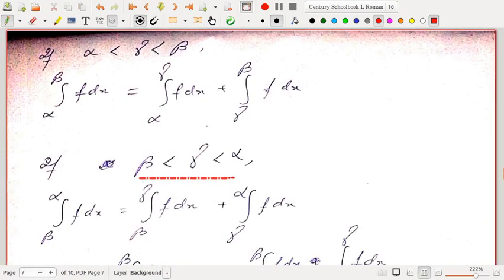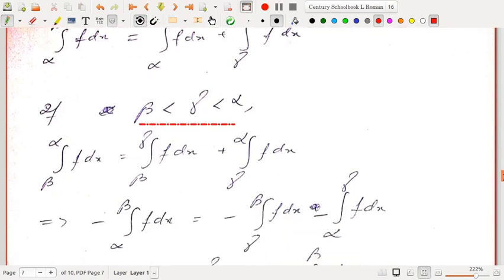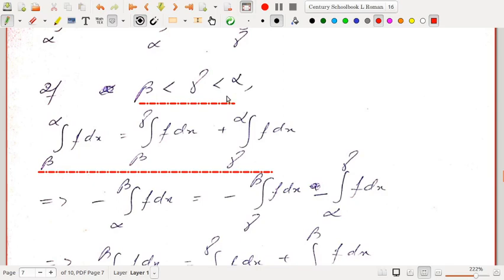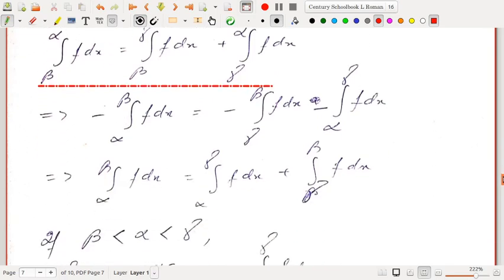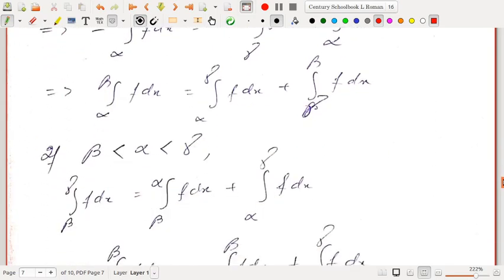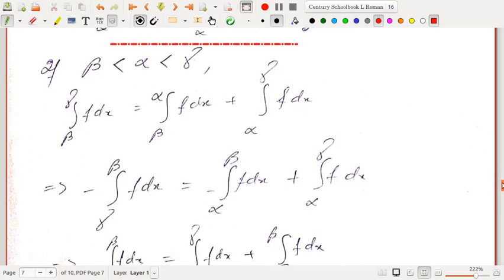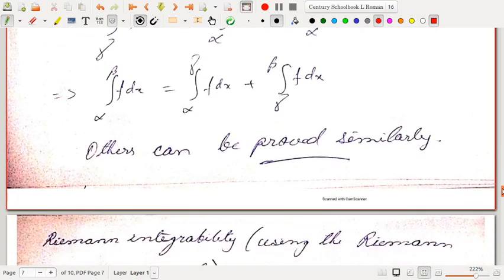If beta less than gamma less than alpha, then we have beta to alpha. So the first line follows from the theorem, because beta is less than gamma, which is less than alpha. So beta to alpha of f dx will be beta to gamma plus gamma to alpha, and then we can use that convention. So beta to alpha can be written as minus of alpha to beta. Okay, so that way we use this. So it follows that alpha to beta is the same as alpha to gamma plus gamma to beta. So similarly the other cases can be treated. So please try it.